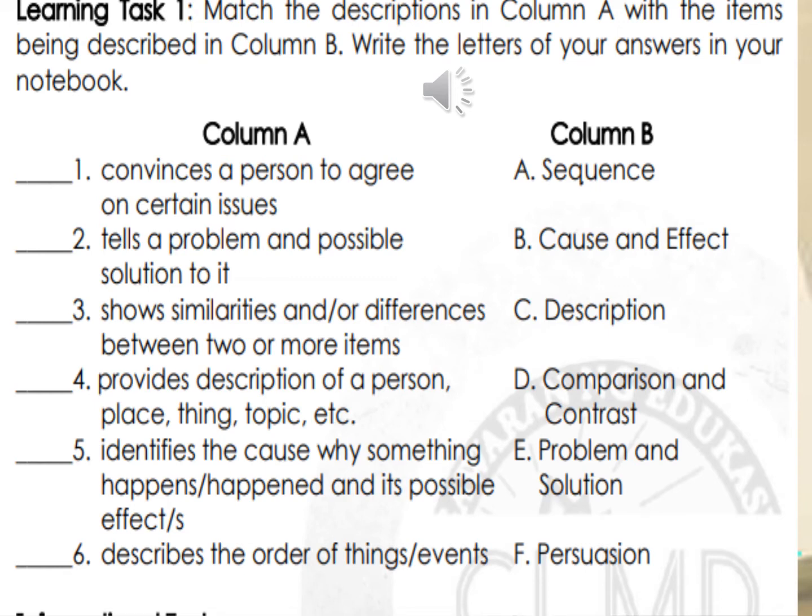5, identifies the cause why something happens or happened and its possible effects. So this one, it's all about the cause of something, why it happened. And the last one is describes the order of things or events. So this one is all about step by step or the order of something.